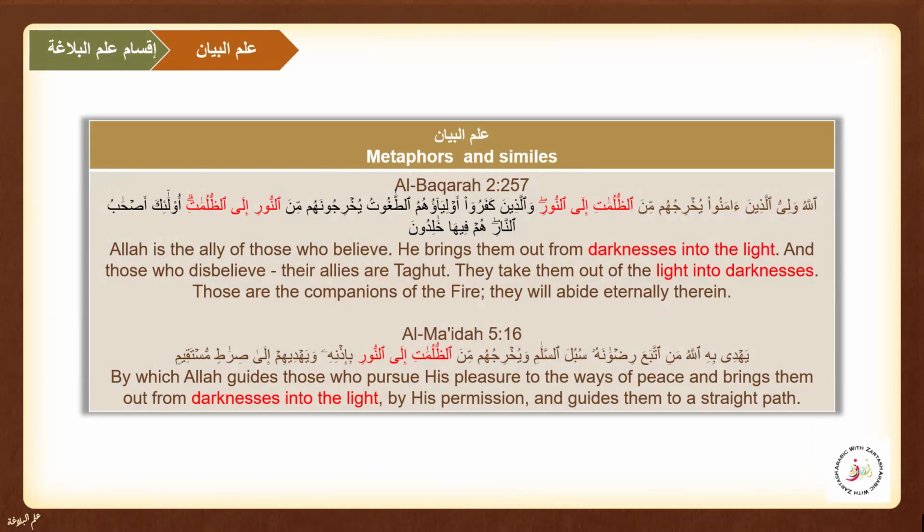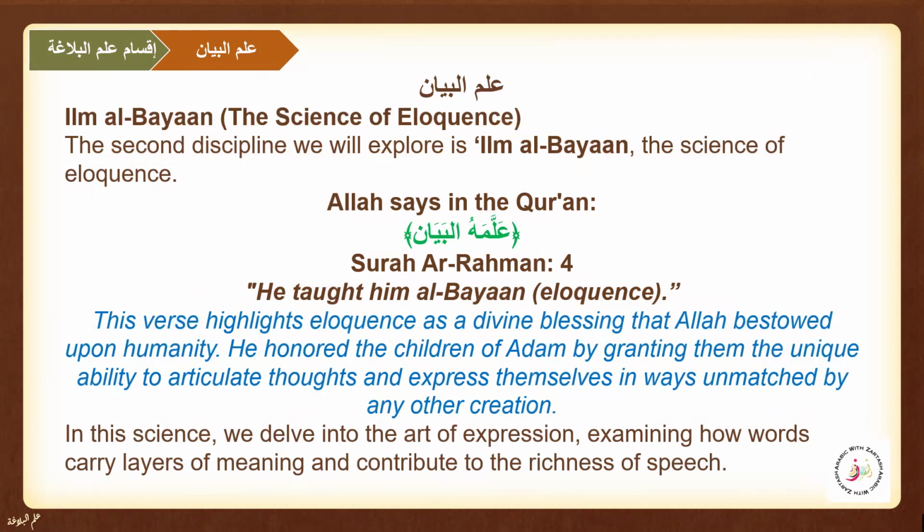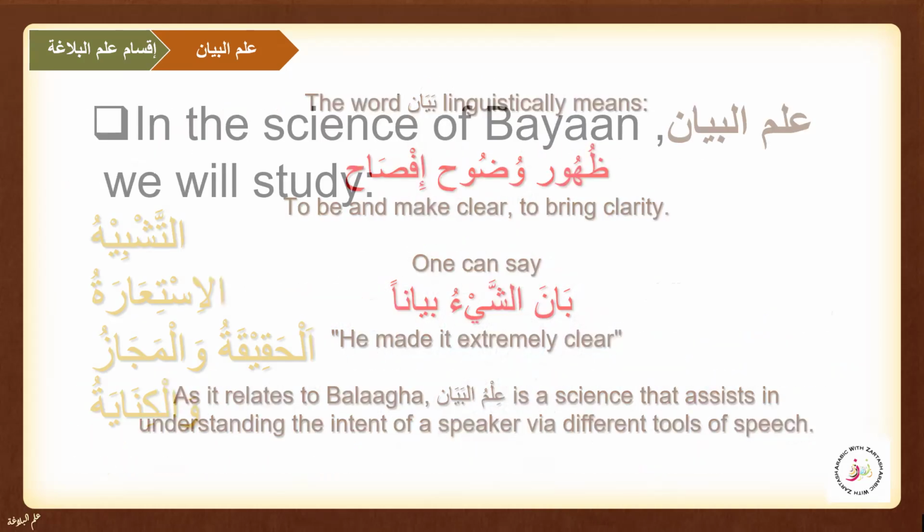We know that it is all about metaphors and similes. Metaphors and similes are both figures of speech that are used to make a comparison between two things that are not alike. The difference is that similes make a comparison by just saying that something is like something else. But metaphors make the comparison by saying that something is something else. So, Ilm Bayan is the science of eloquence, in which we are learning about how metaphors and similes are used.